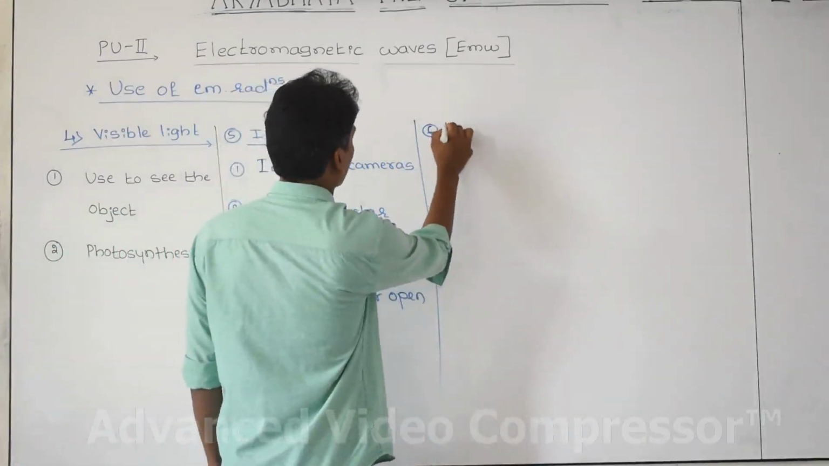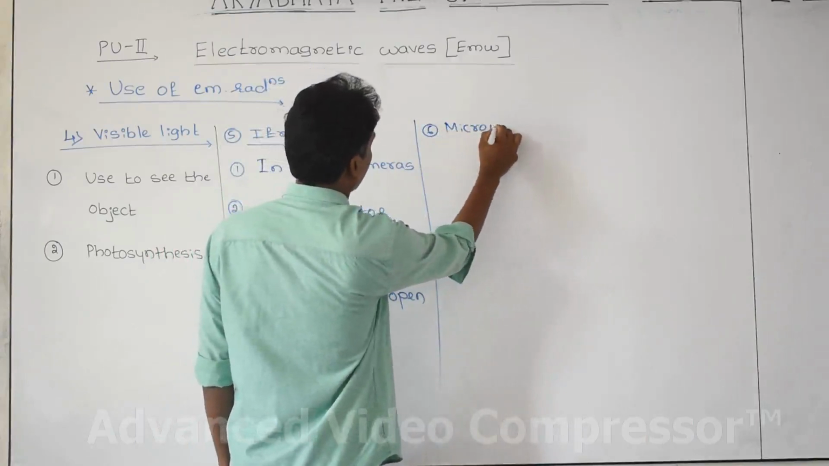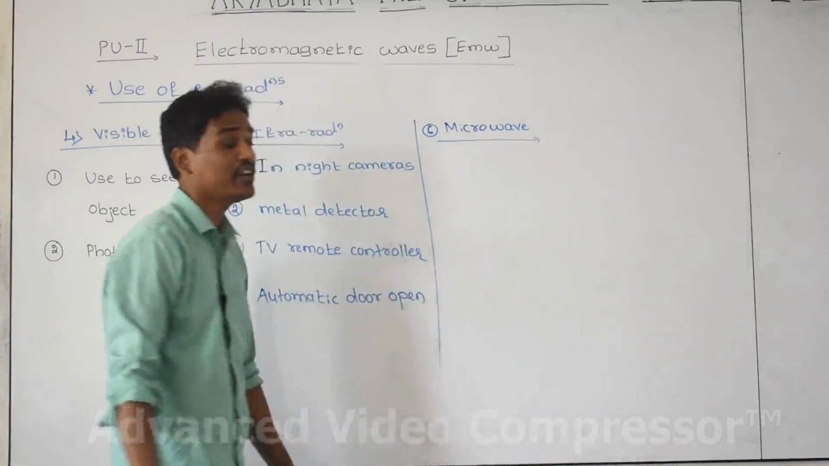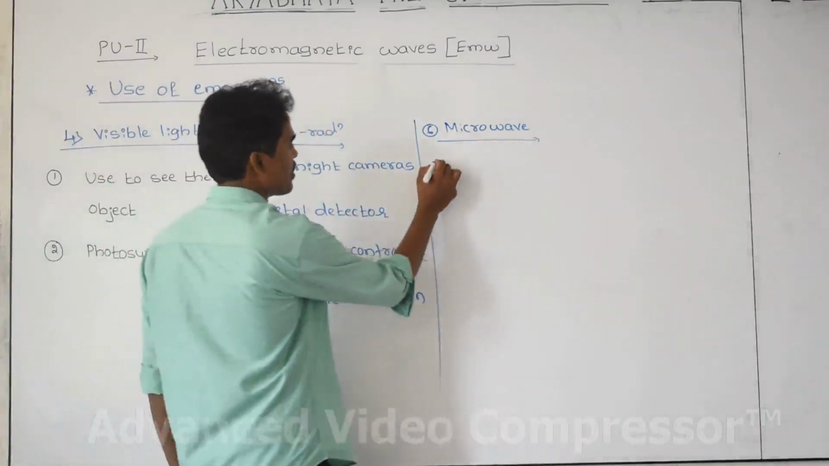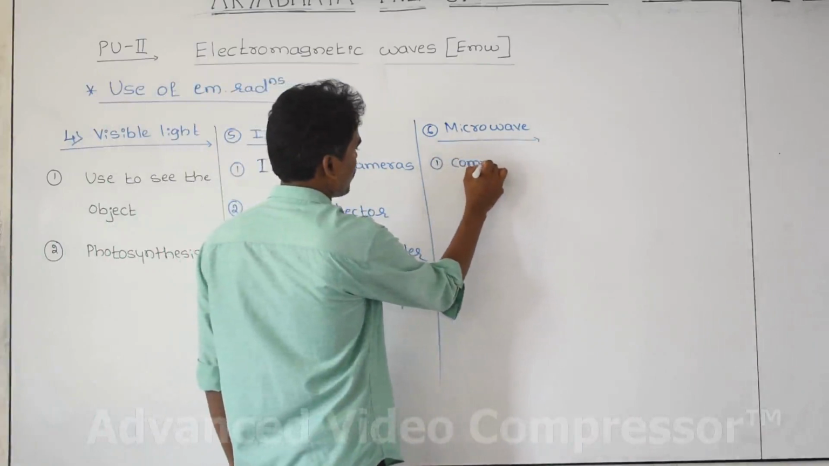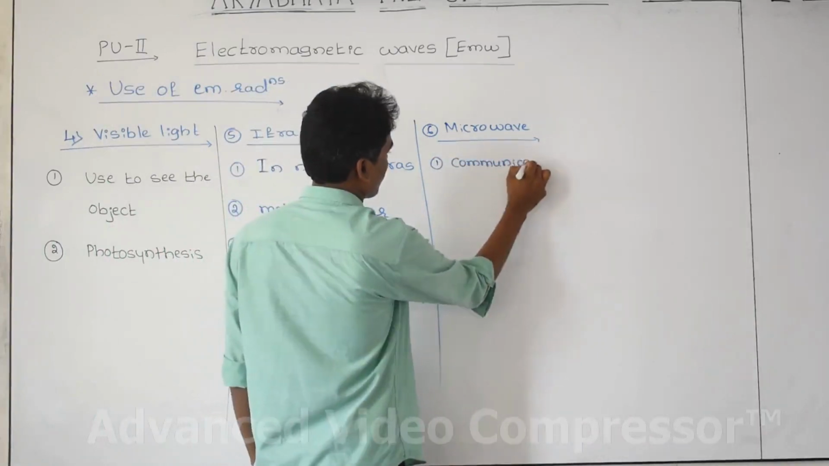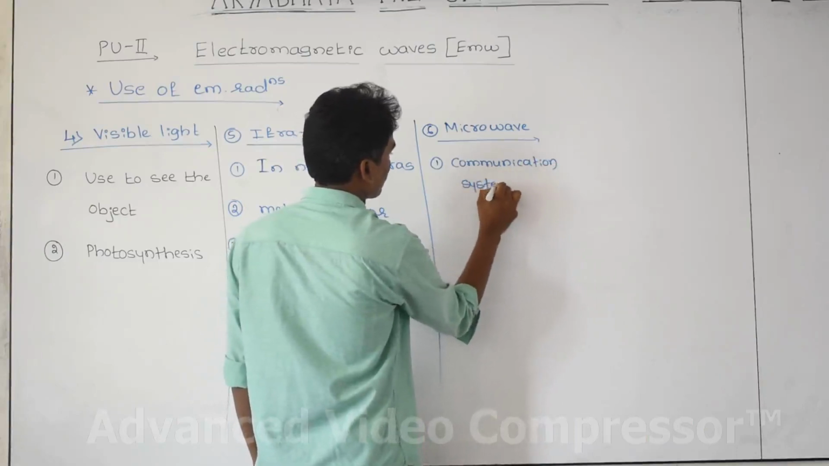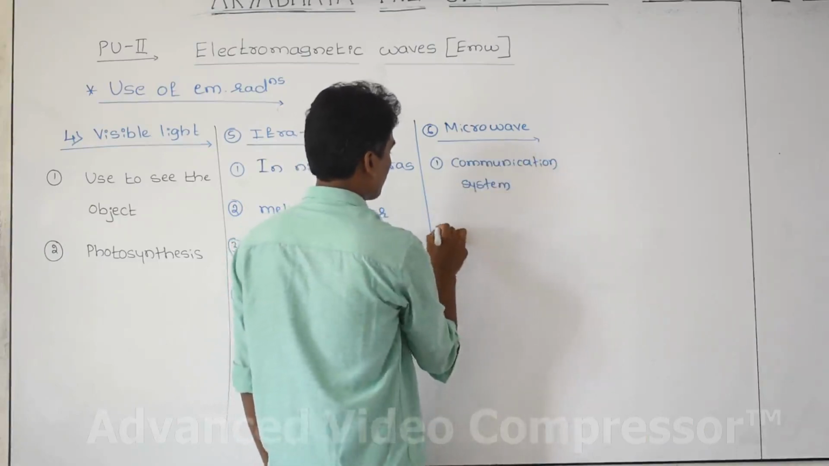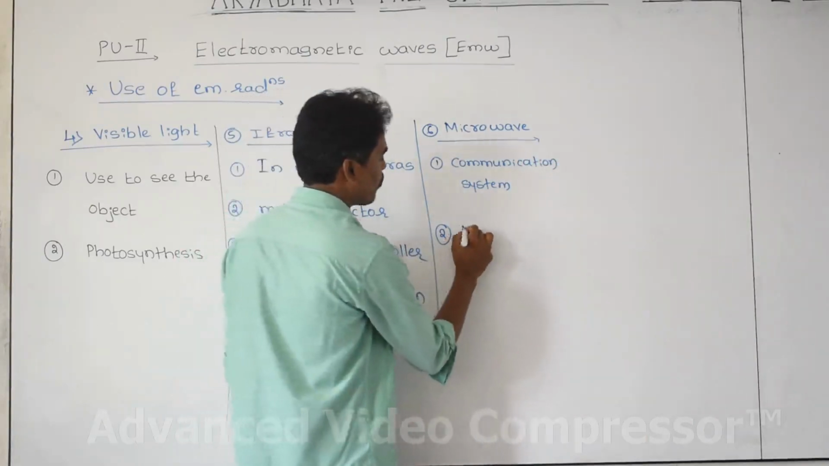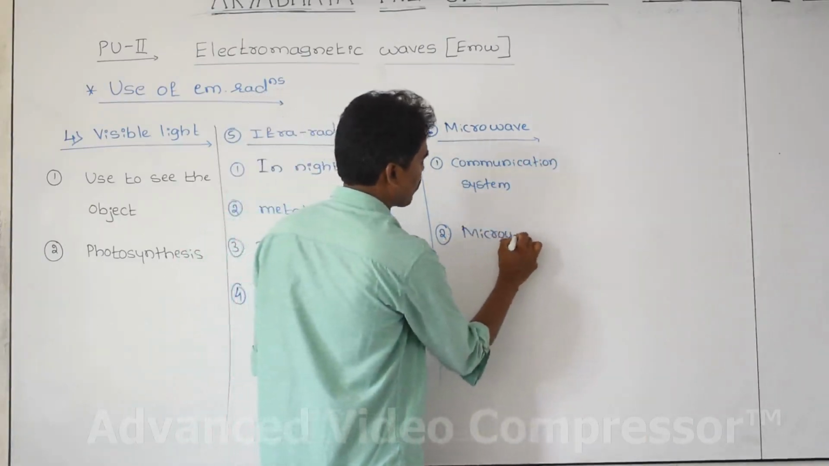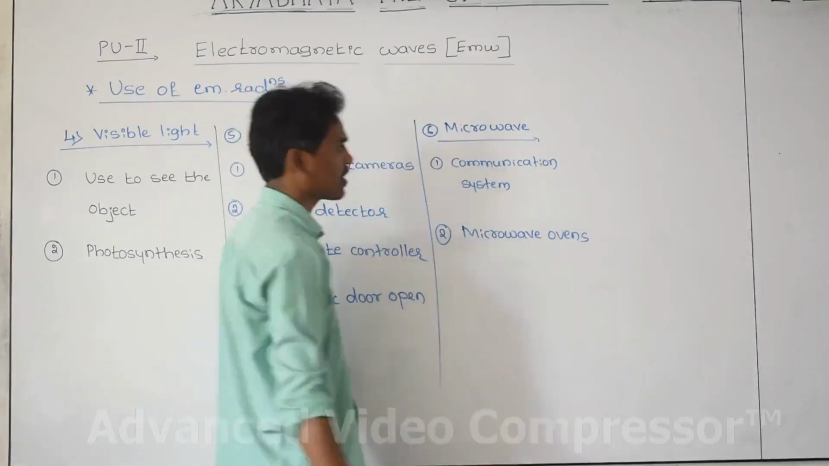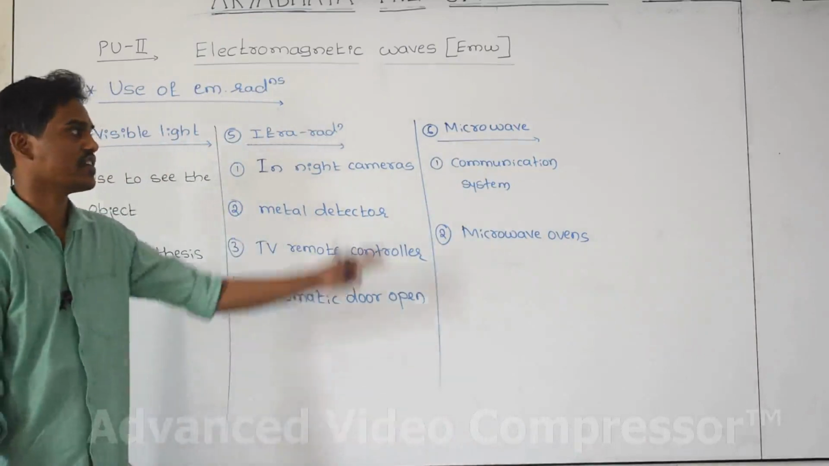And one more is microwave. Microwave radiation we are going to use in communication systems. Mainly important is the communication system, meaning mobile technology, because its wavelength is more. And the main important use for microwave is the microwave oven. Ovens are working on electromagnetic radiation as a microwave.